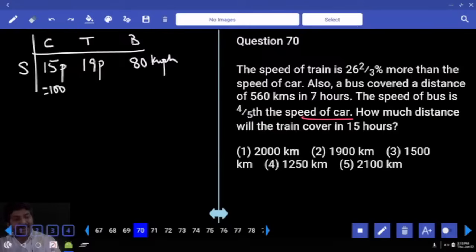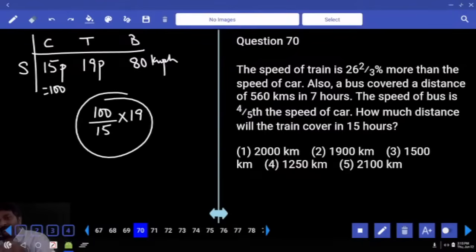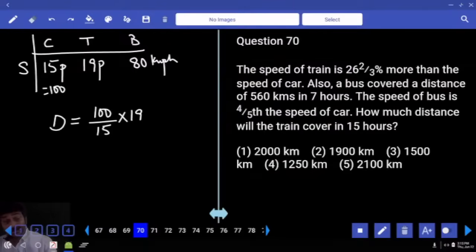How much distance will the train cover in 15 hours? Okay. The train speed is 19 parts. If 15 parts is equal to 100, 1 part is equal to 100/15. The speed of the train is 19 parts, so multiply by 19. This is the speed of the train. Now the question is about the distance covered by the train in 15 hours, so multiply by 15. The 15 gets cancelled. Answer.